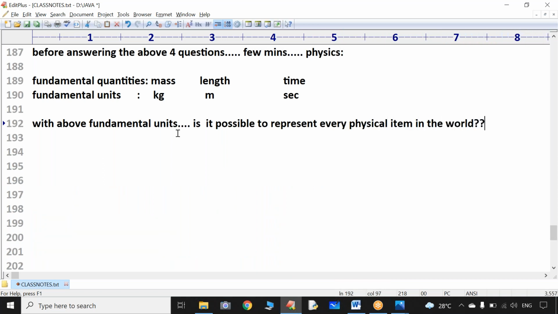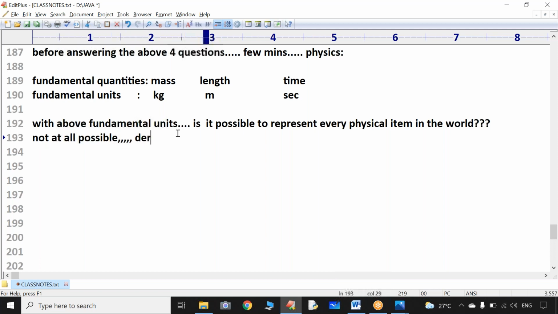Anyone have any idea about this? Can you please answer? With only the fundamental units, like grams or kgs or meters, is it possible to represent every physical item? Not at all possible, sir.